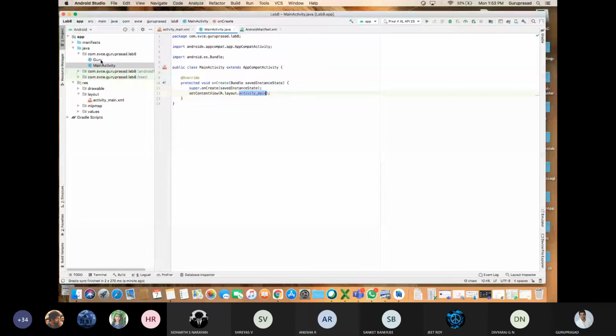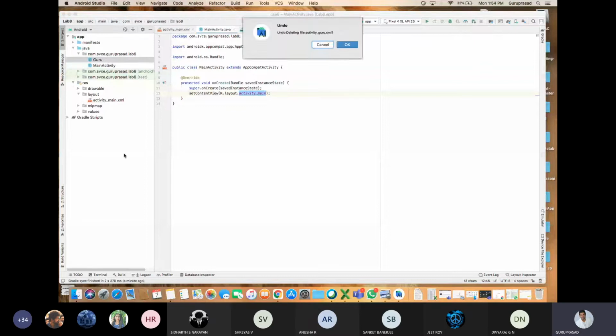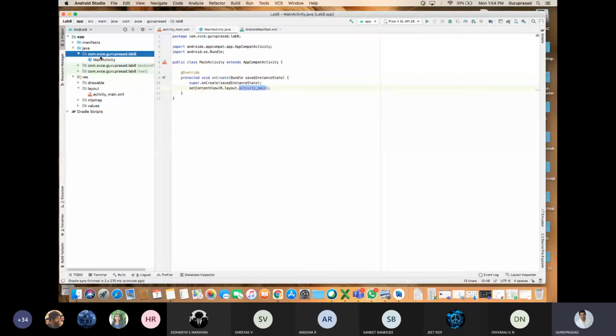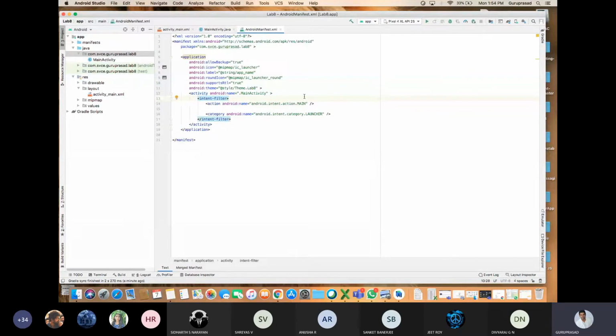The thing is, we need to accept that without mentioning it in the manifest, you can't execute anything. Say, for example, in the WhatsApp application, the developer has created a status page but has not mentioned it in the manifest, then you will definitely get an error. These three things are very important.